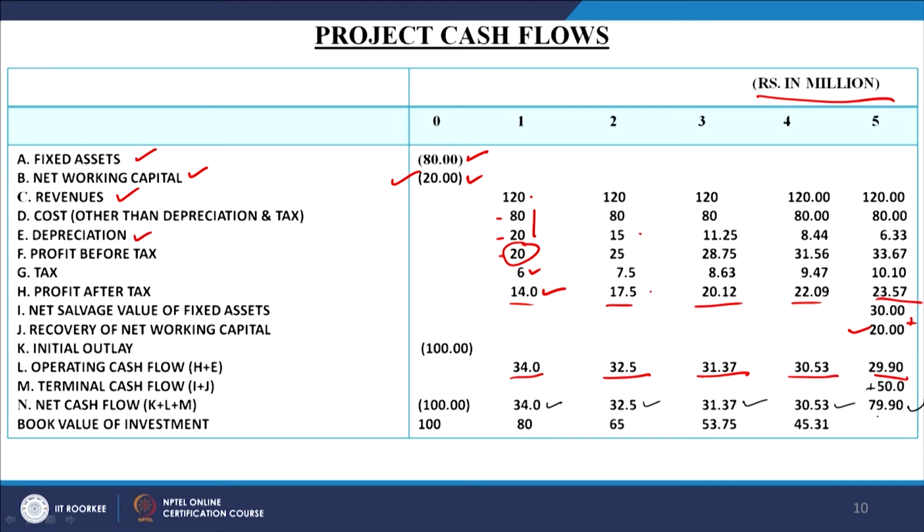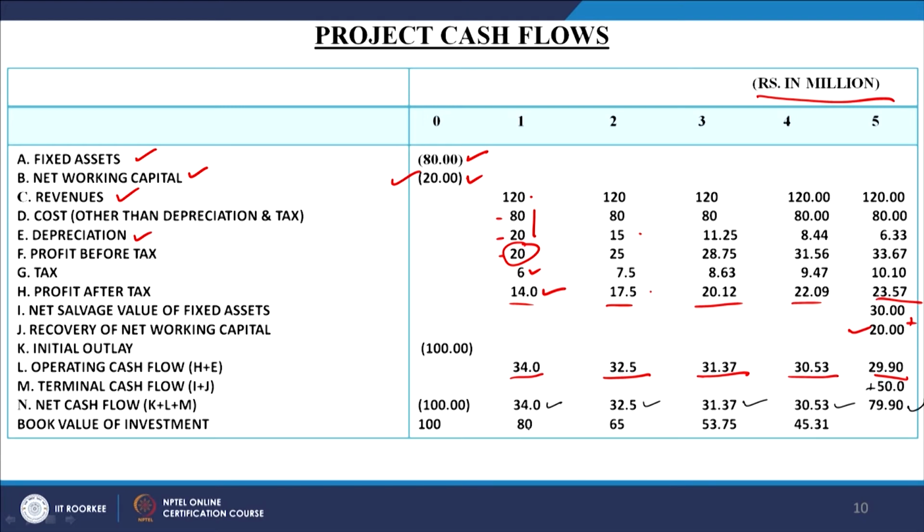And finally, what was the book value of investment? The book value of investment was 100 in the initial 0 period, the current period, and at the beginning of the 1st year it was 80, because 80 was invested on account of the fixed assets.